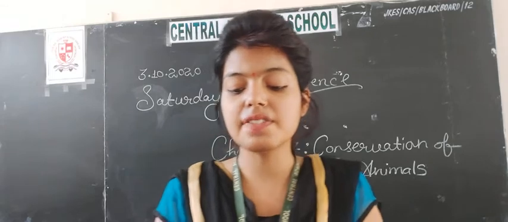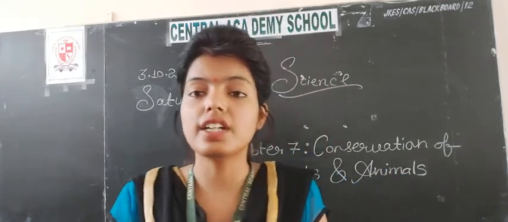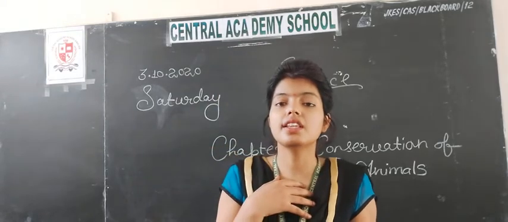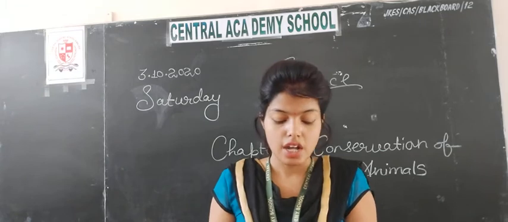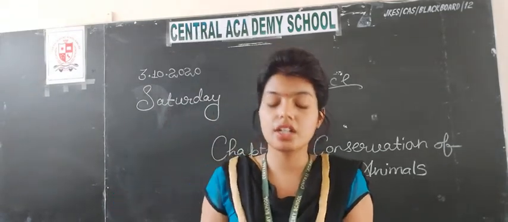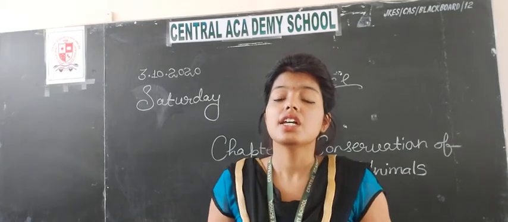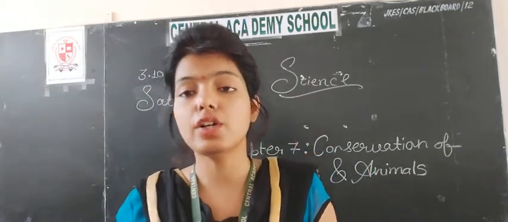After that, an effective system to protect against forest fire. Means they set up an effective system or maintain such instruments which reduce forest fires. After that, enacting laws for conserving biodiversity, means some rules are passed by the government to conserve biodiversity.